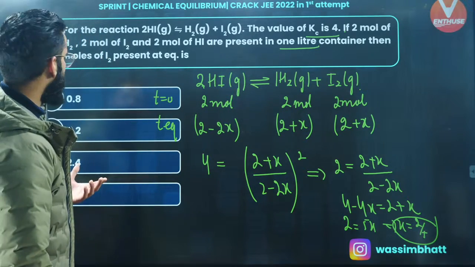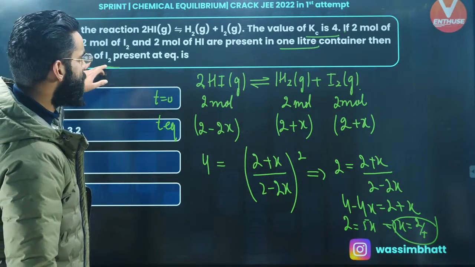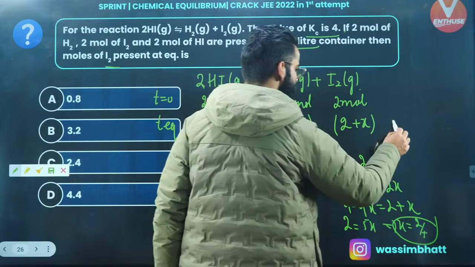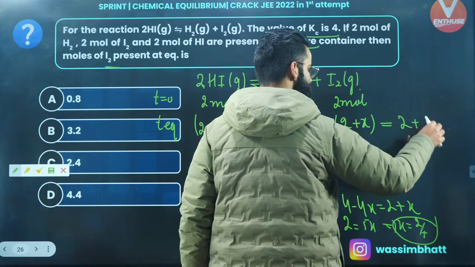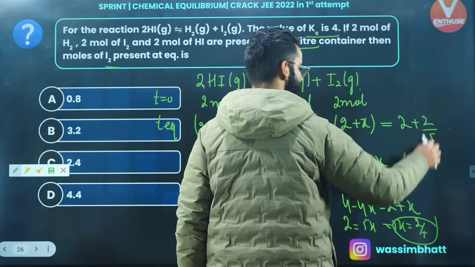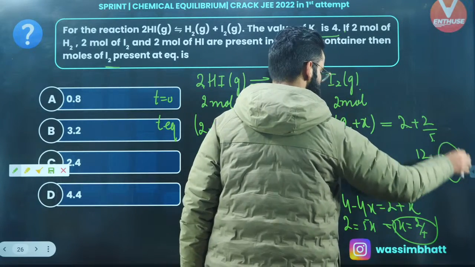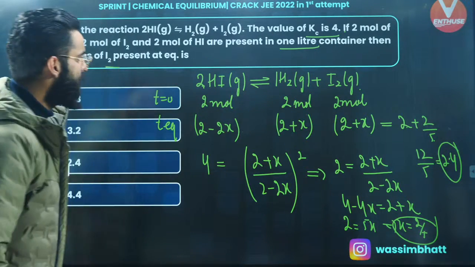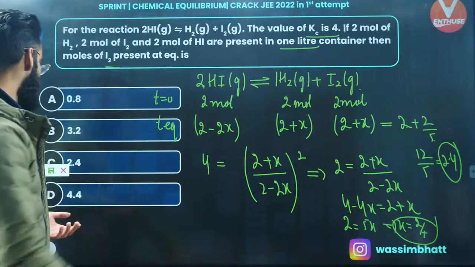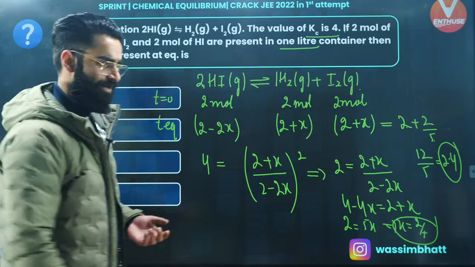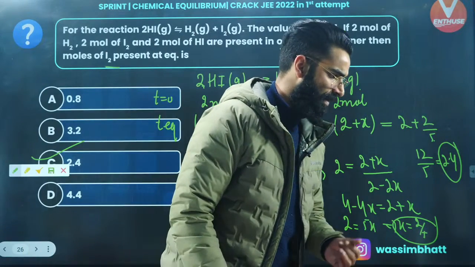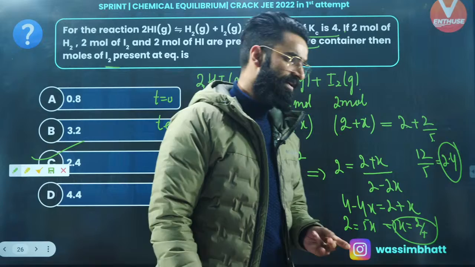So value of x you got, 2 divided by 5. What was I supposed to calculate? I was supposed to calculate the moles of I2 at equilibrium. Moles of I2 at equilibrium is equal to 2 plus x. So 2 plus 2 divided by 5. Value comes out to be 10 plus 2, 12, 12 divided by 5, which comes out to be 2.4. So basically, there are 2.4 moles of I2 which will be present in the container at equilibrium. So option C is the one which is going to be the correct answer of this question. Right, people? Perfect.